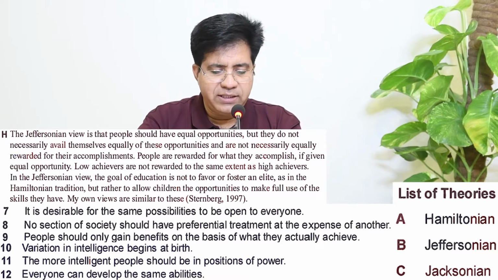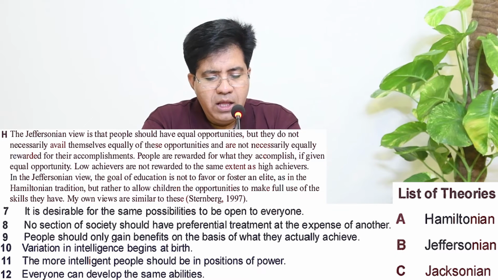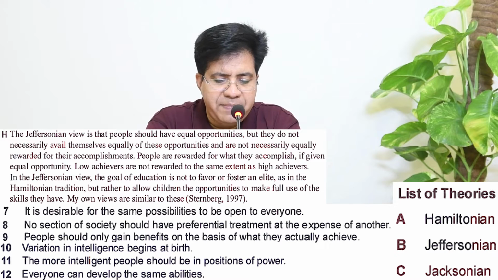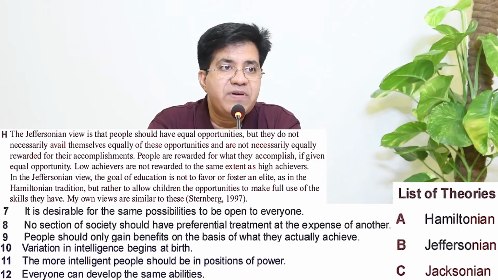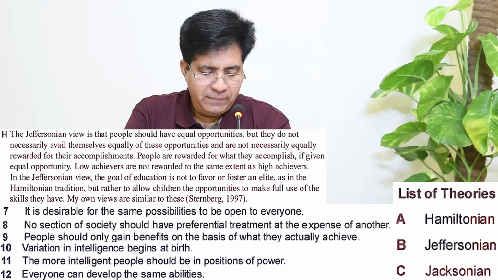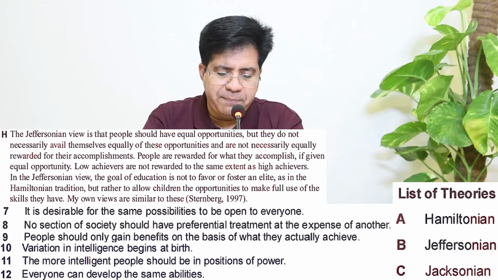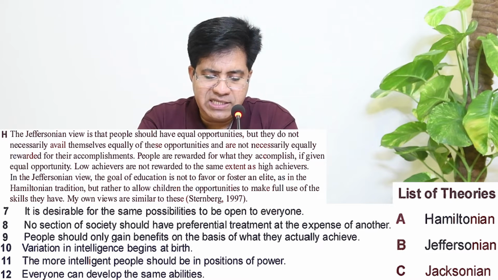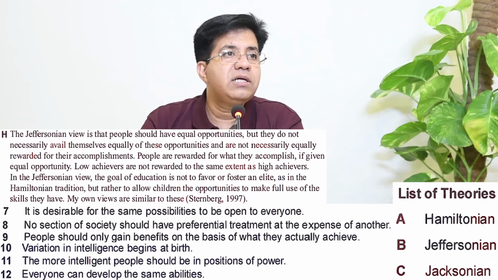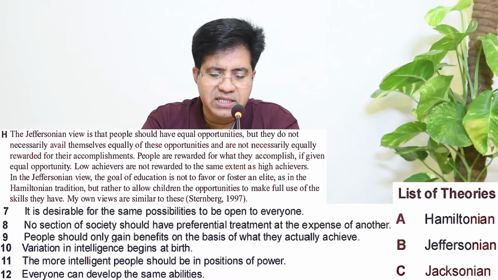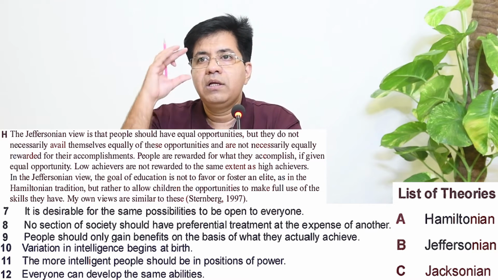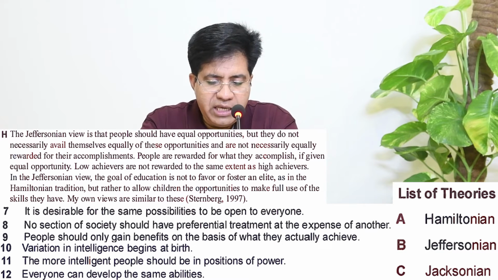Now please come back. Question number 7: It is desirable for the same possibilities to be open to everyone. Yes. And where is it? First line: Jeffersonian view is that people should have equal opportunities, but they do not necessarily avail themselves equally. Got it? So for question number 7, correct answer is B. Now please cross number 7 also. Got it? Okay, question number 8.